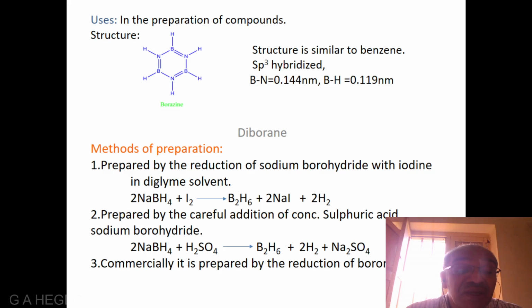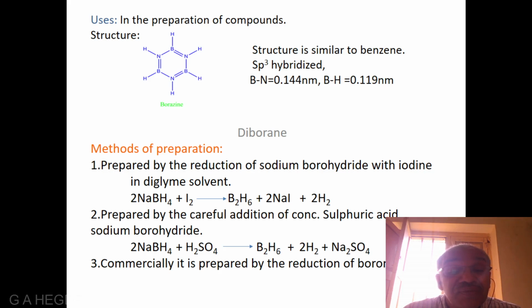In the second method, it is prepared by the careful addition of concentrated sulfuric acid to sodium borohydride. The equation is